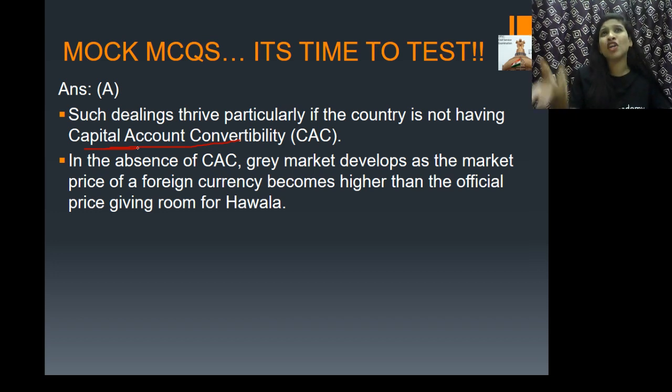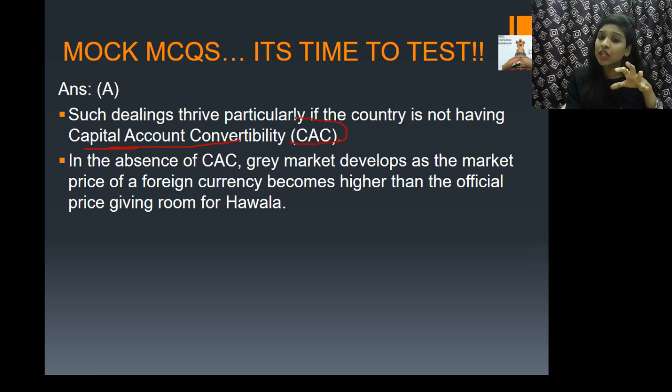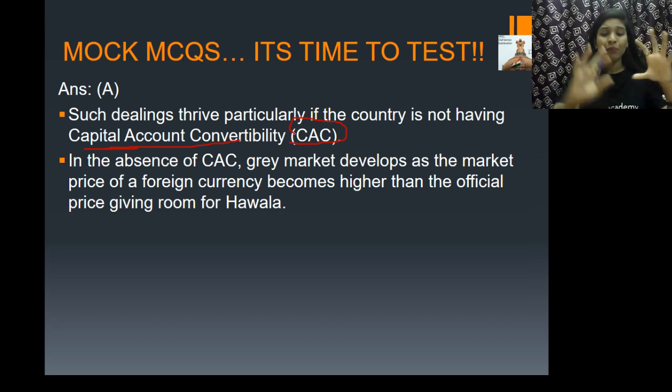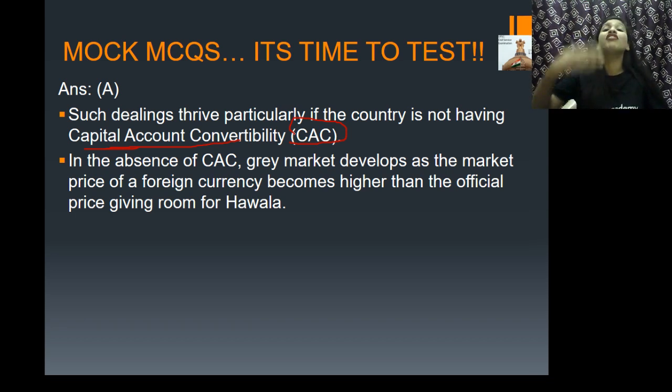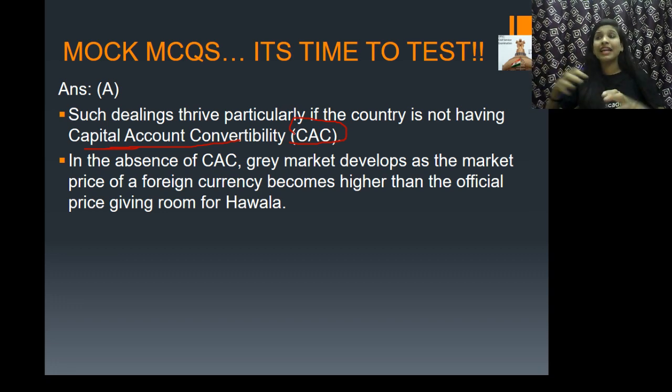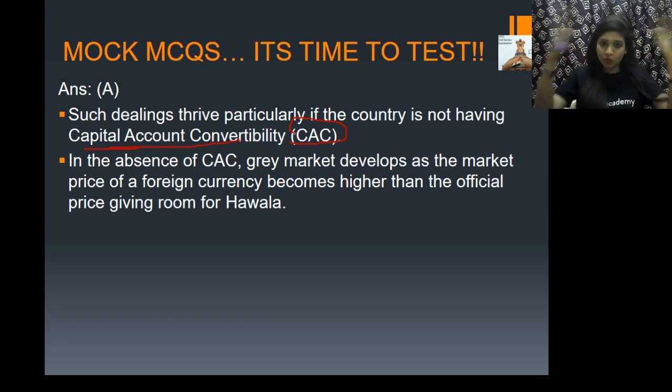Now if you compare current account convertibility to capital account convertibility, capital account convertibility is very complex because of its peculiar features. One important feature is that the high frequency and volume of international capital movements across borders can produce many diverse macroeconomic effects in host countries like India.